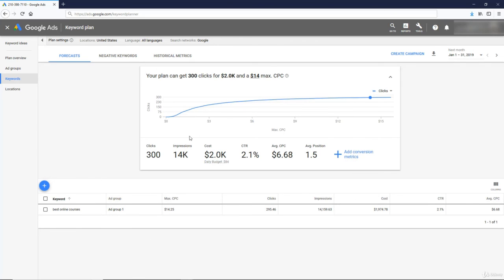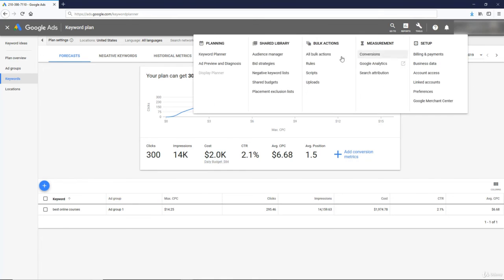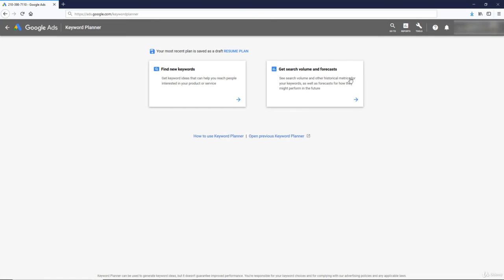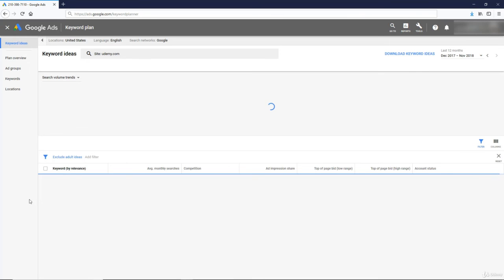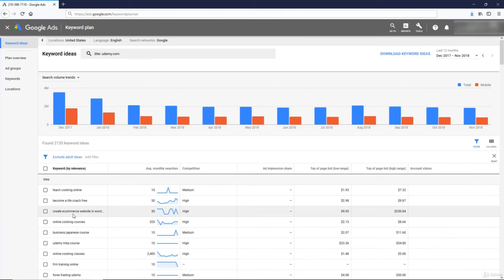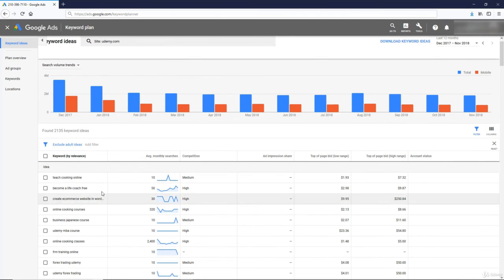So now you can see the difference with Google Keyword Planner. One is for finding the actual search volume, and the other is for getting keyword ideas. So past search volume, finding new keywords via seed keywords or actual websites such as udemy.com. Search that site, and now it's scraping keywords relevant to that website. Create e-commerce website, online cooking courses, and so on. So I definitely suggest using both Google Ads Keyword Planner and Longtail Pro for finding keyword competition and which keywords are most easy to rank for.